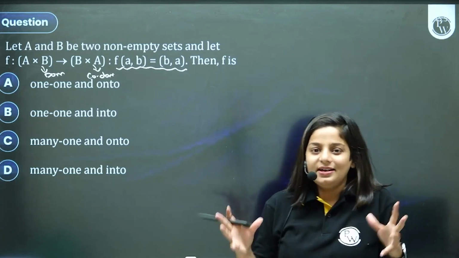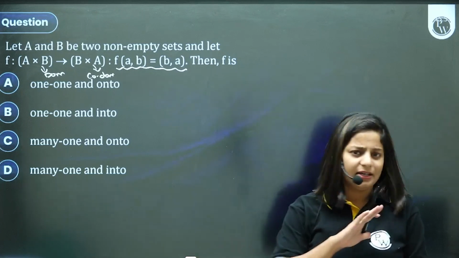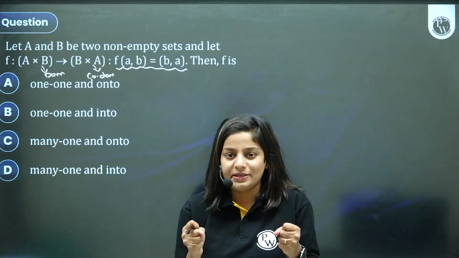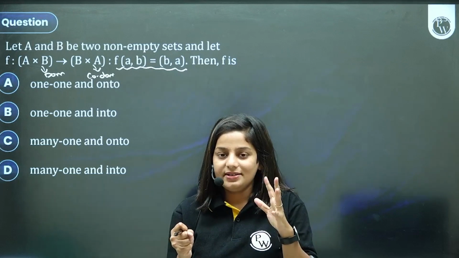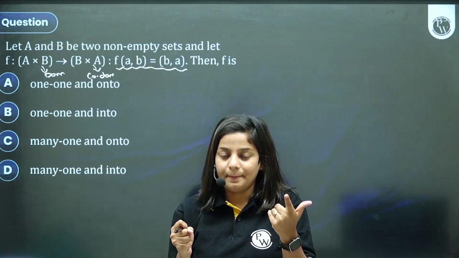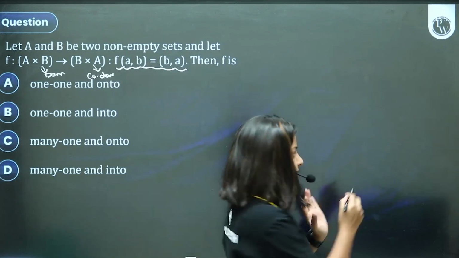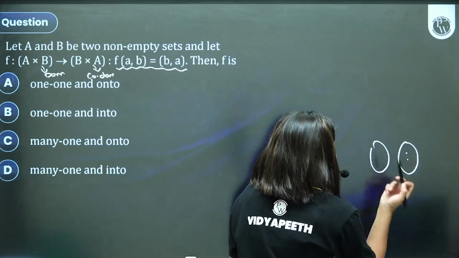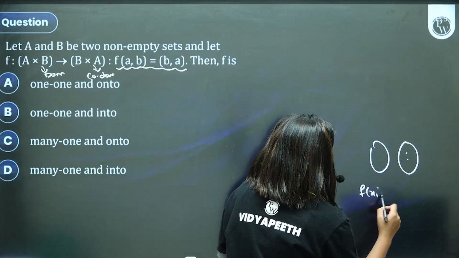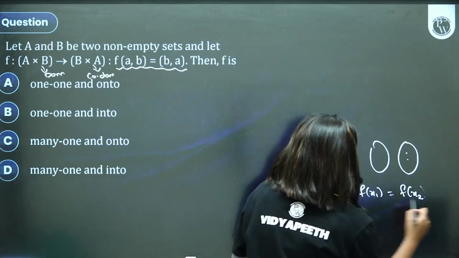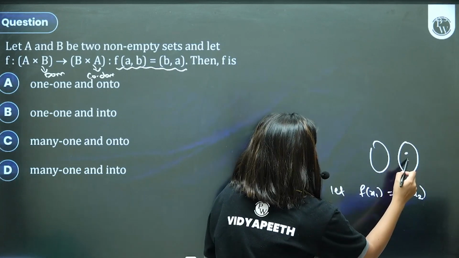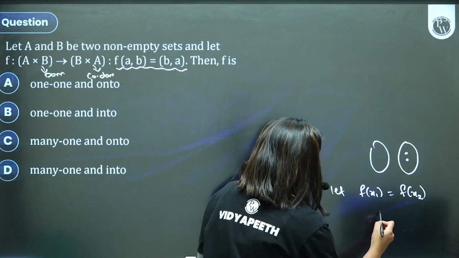कुछ नया सा लग रहा है? You may have not seen such a thing, but nothing to worry. Stick to your concepts. What does the concept of 1 to 1 and onto say? 1 to 1 simply means, what are the steps we do? Let f of x1 be equal to f of x2. And we say let us take two different outputs and then solve them.